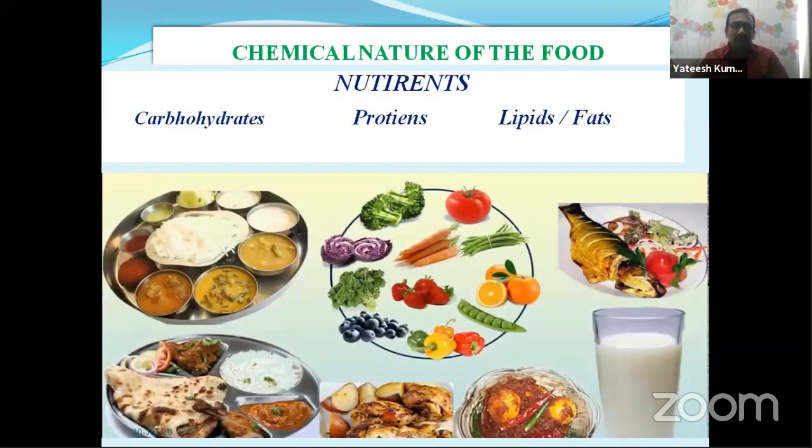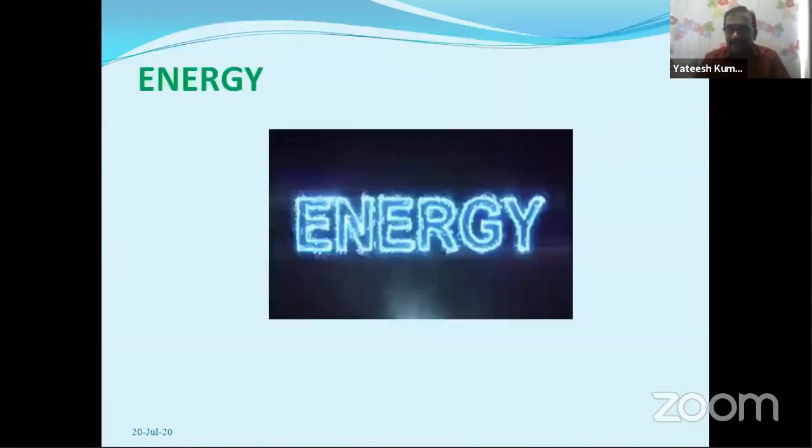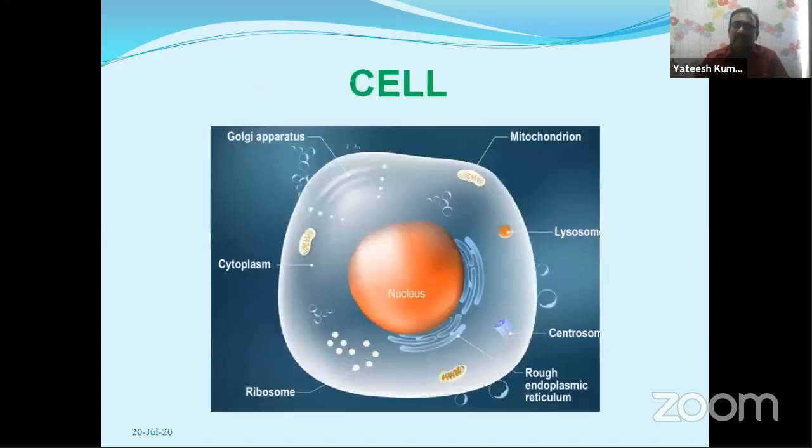Now, students, look at the slide here. You are seeing different types of food materials. We are taking different types of food materials every day. Now tell me why we are taking these food materials. Yes, to get energy. Very good. Now tell me where energy is needed in the body. Every living organism is made up of cells, so every cell needs energy. For that purpose, we are taking different types of food materials.